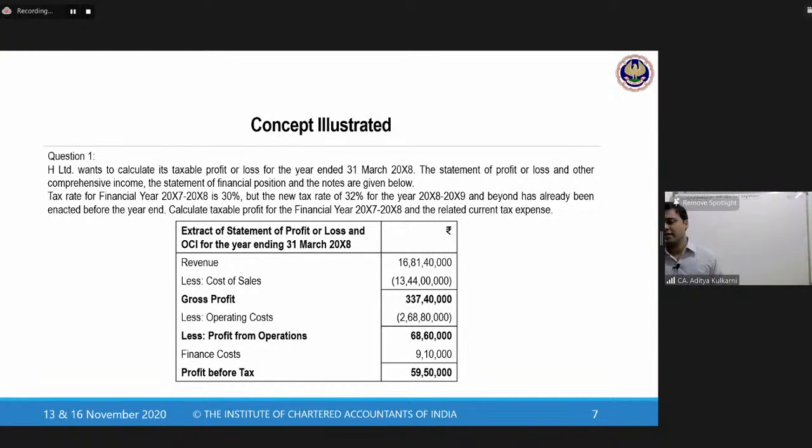Let us proceed to the next. This is an illustration that is there for you. It is not there in the module. It is unlikely that you will be examined on this. But this is just to give you an application of what we have done. This question is very important because as we move ahead in the discussions on this standard, once I discuss a concept, I will again come back to this question. This is like a pivot question. This is what happens in real life. So please keep this question as a reference point.